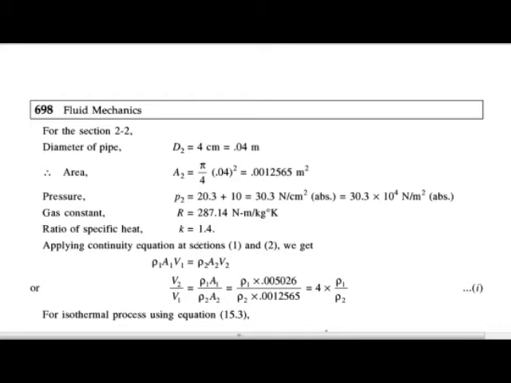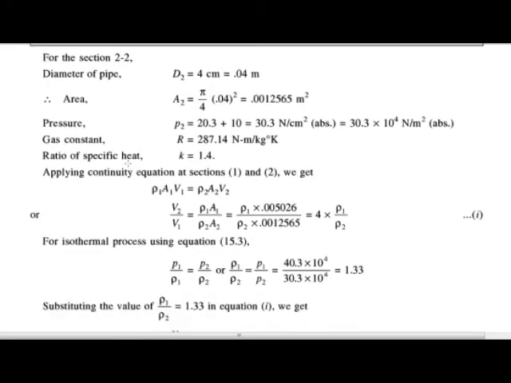Now we are applying the continuity equation. We know the four basic equations: continuity equation, momentum equation, Bernoulli's equation and the equation of state. First we are applying the continuity equation for sections 1 and 2. Continuity equation is rho A V is equal to constant.